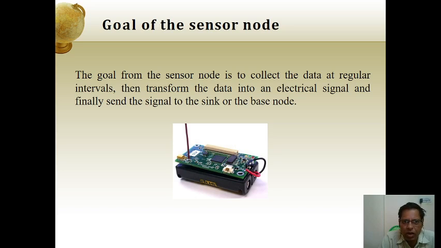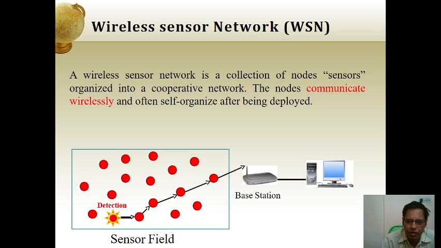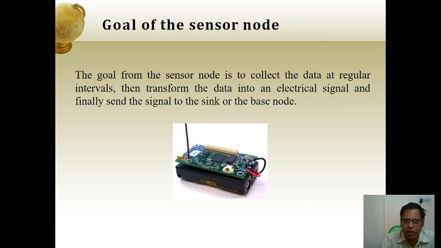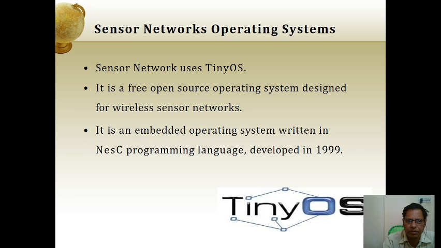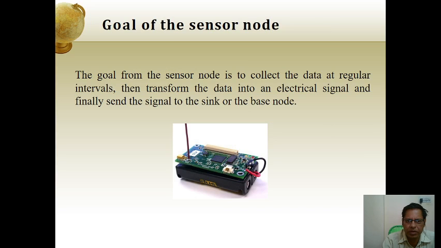So the sensor should collect the information at frequent, regular time intervals, transform the data into an electrical signal, and finally send it to the sink or the base node.